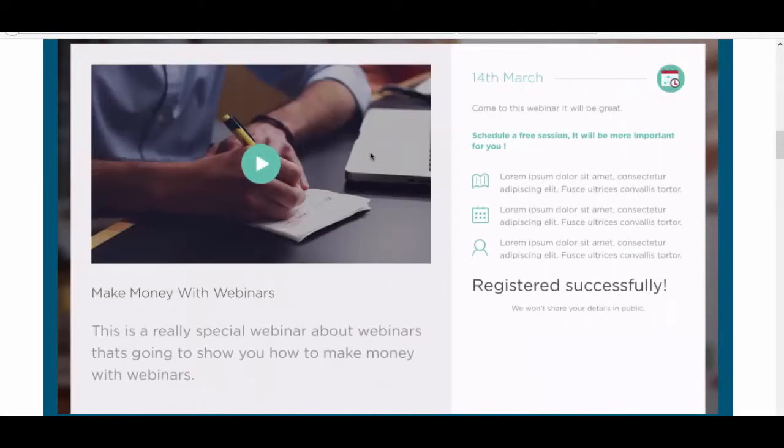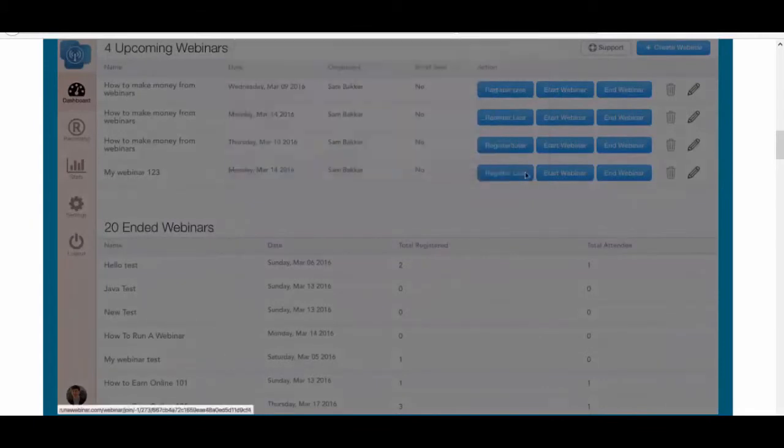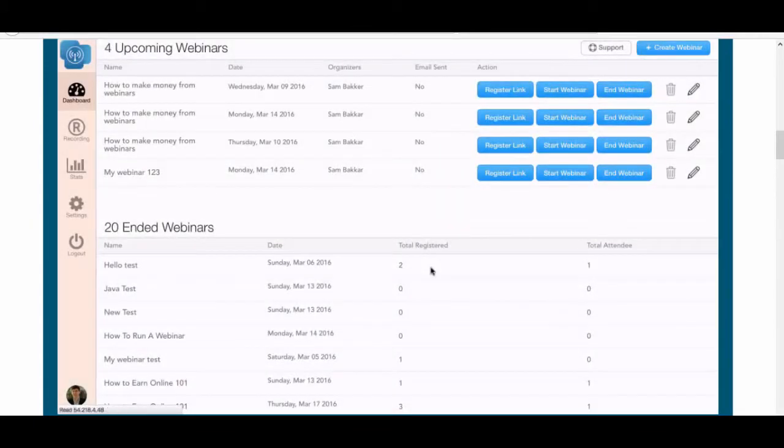So as an organizer, this is how you start a webinar. It has to be done inside of Firefox. The technology we use only works inside of Firefox. So the one restriction, I guess, is that people will have to start their webinar through Firefox if they're actually going to run a webinar. You saw before I was using Chrome to log into the webinar. Now I'm using Firefox to log in and start the webinar.